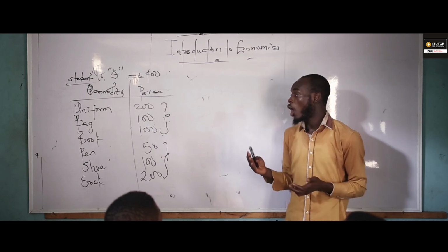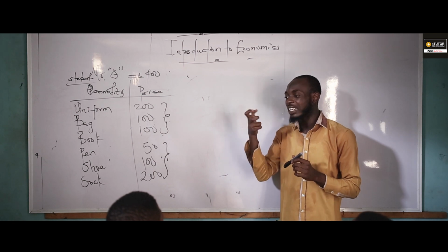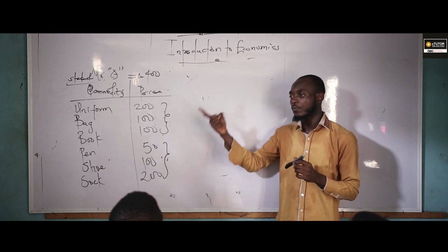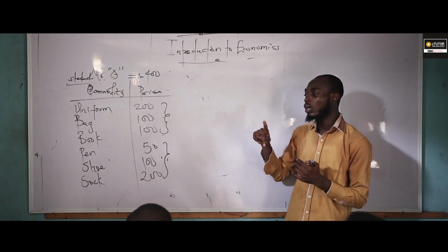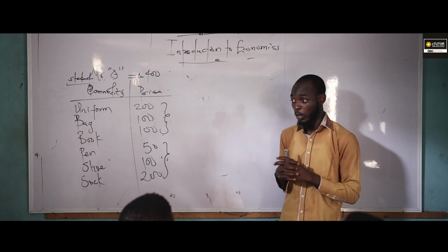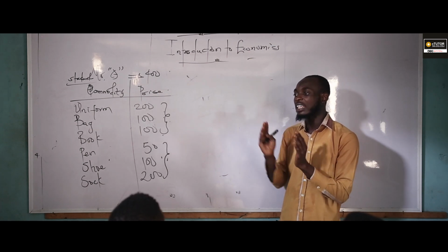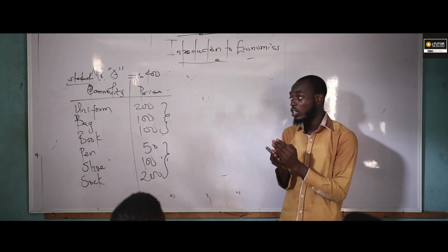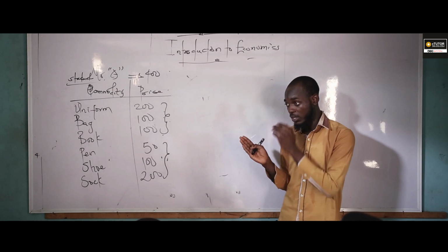I said we have two schools of thought that define economics. The first school of thought is regarded as the wealth definition, while the second is the welfare school of thought. Their definitions were not accepted because they were emphasizing two different things.